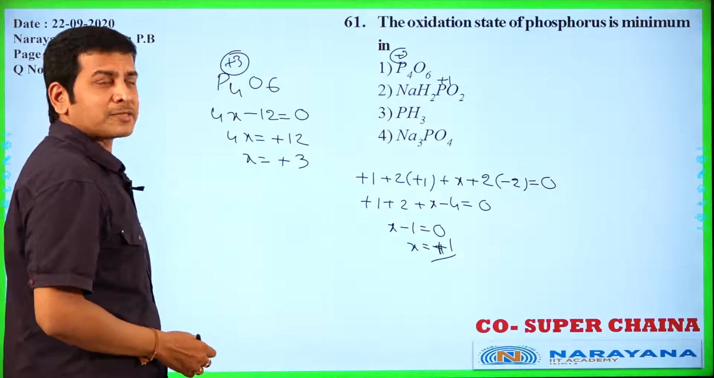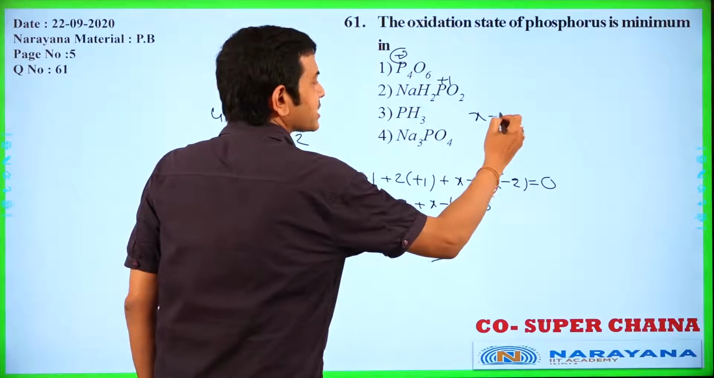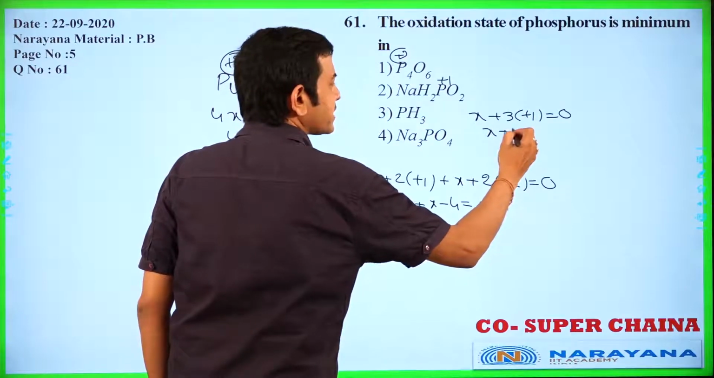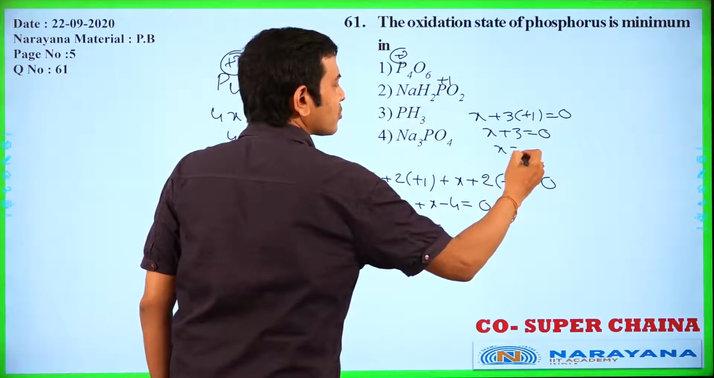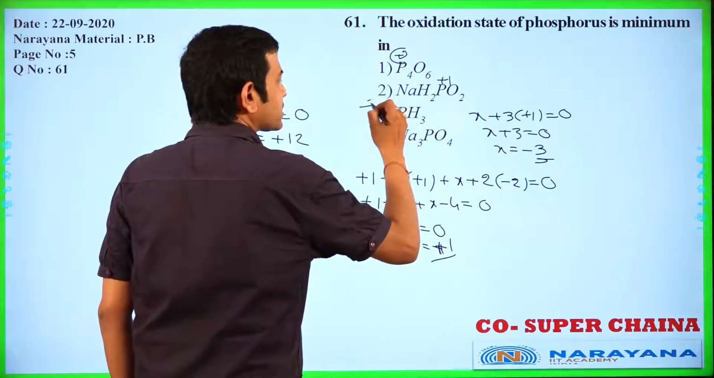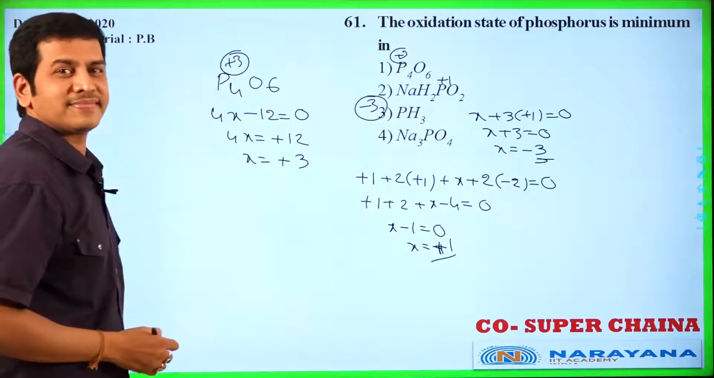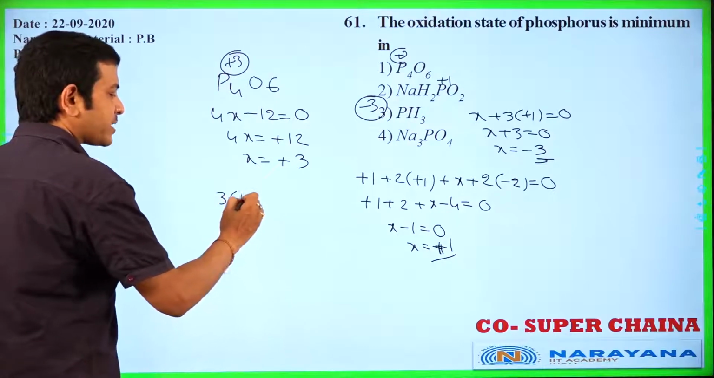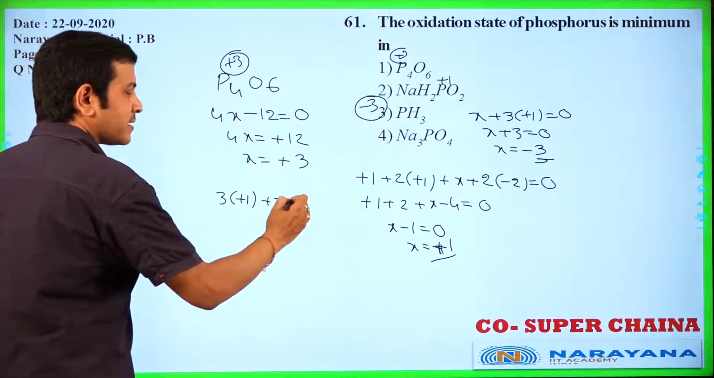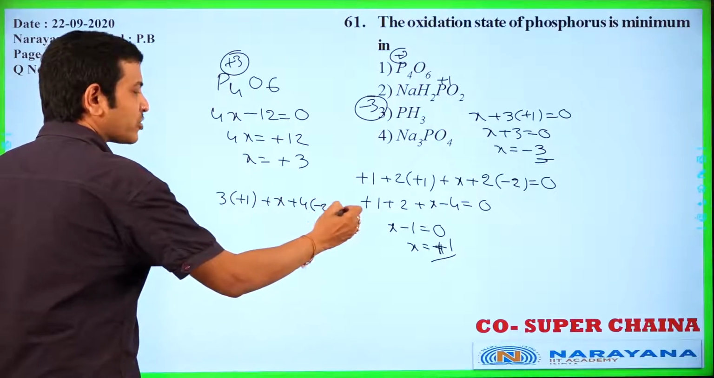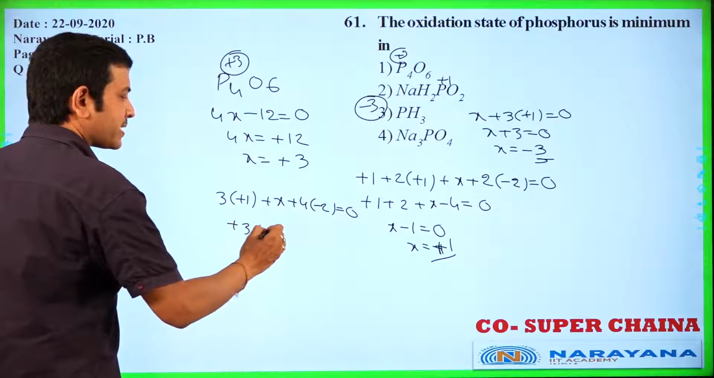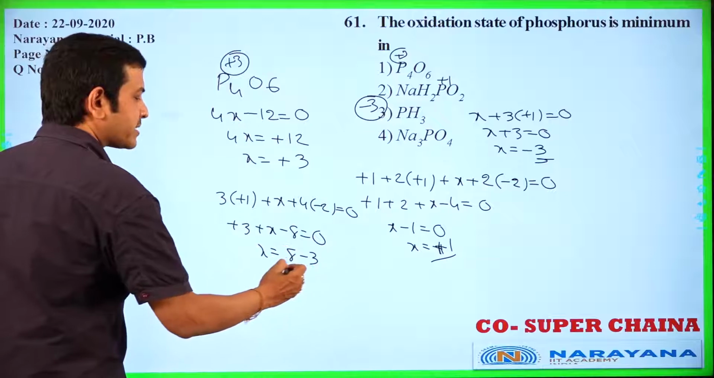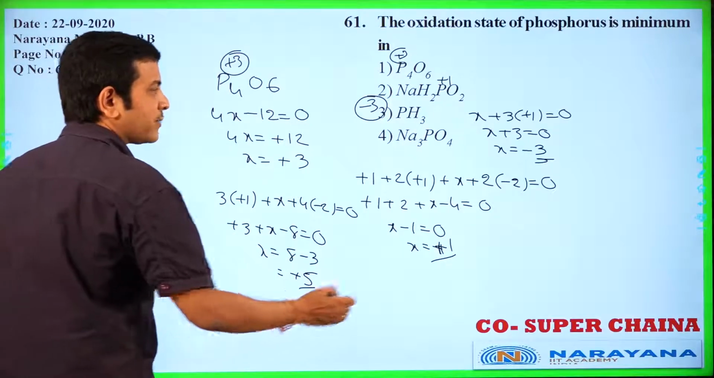And PH3, phosphine: X plus 3 into plus 1 is equal to 0. X plus 3 is equal to 0. Now X is equal to minus 3. Here phosphorus minus 3 is the oxidation number. And sodium phosphate, Na3PO4: 3 into plus 1 plus X plus 4 into minus 2 is equal to 0. Here plus 3 plus X minus 8 is equal to 0. Now X is equal to 8 minus 3 is equal to plus 5, the oxidation number of phosphorus.